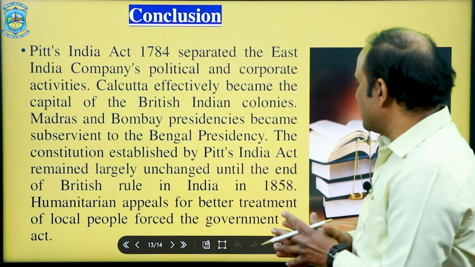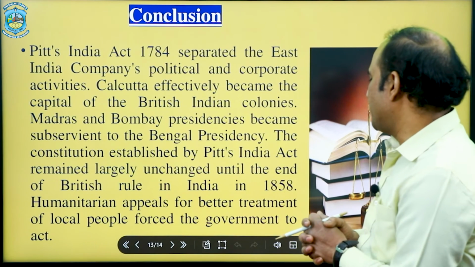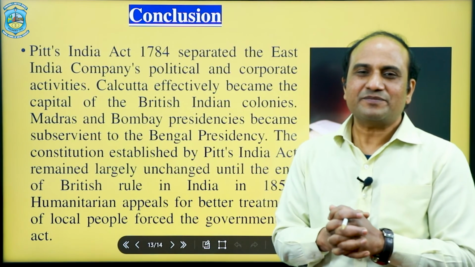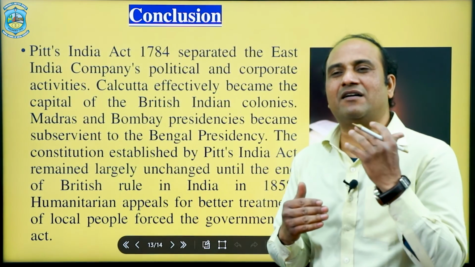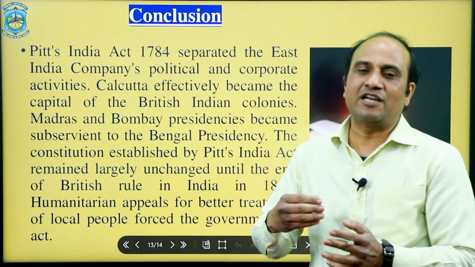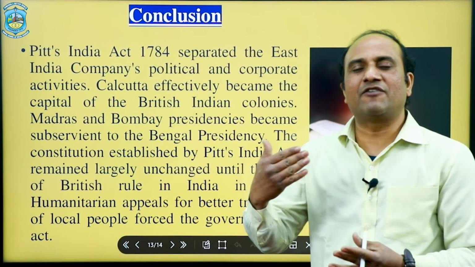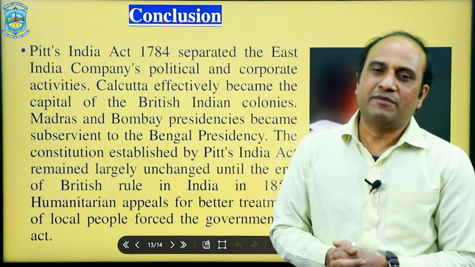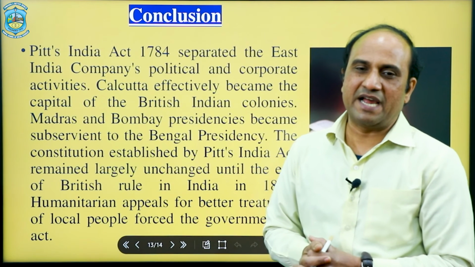The humanitarian appeals for better treatment of local people forced the government to act. That means they were showing great concern about the Indian people, and were trying to appear to fulfil the expectations of the Indian people through the 1784 Pitt's India Act.